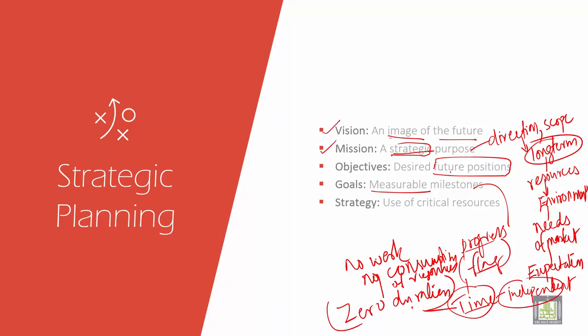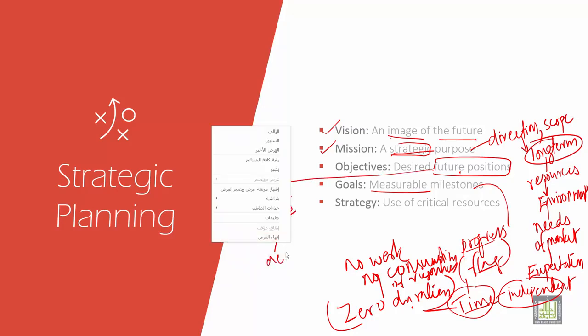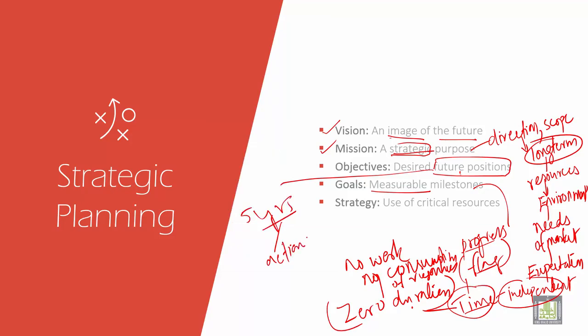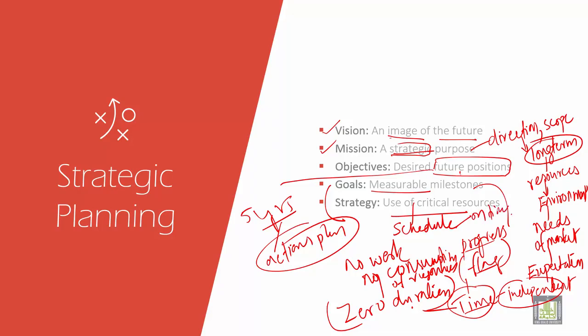Actually, these future positions are the thing. What do you see? The 5 years. You have to fix the time period, like 5 years, based on the action plans. Then you have the goals for these action plans. Then you have the use of critical resources. This might be based on the schedule, whether you are within time, or it is overloaded when it crosses the time. So this is taken into consideration.